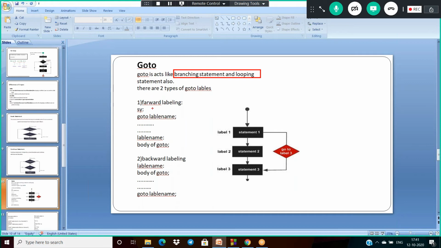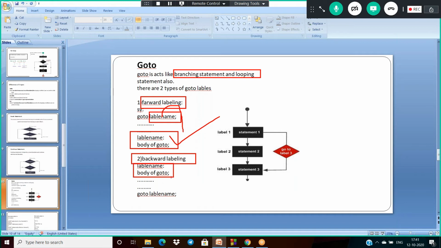Goto is divided into two types: one is forward labeling and another one is backward labeling. Forward labeling means first we need to call the label, and later we can write its definition. Backward label means first we are writing the body of the label, and later we are calling it.